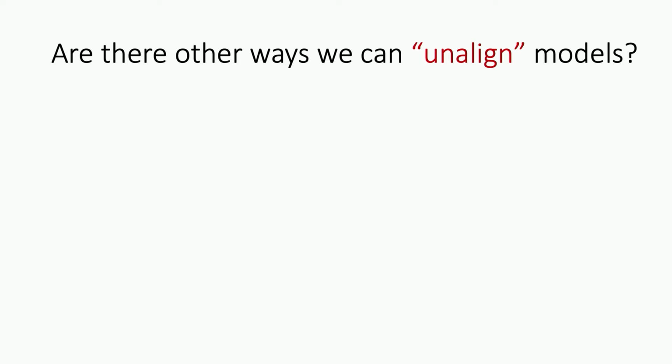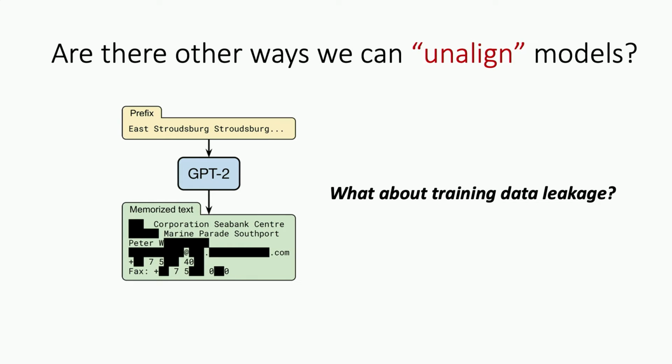Are there other bad things we could do? So one thing we don't want these models to do is to give you unsafe outputs. Another thing that people typically don't want their language models to do is to spit out training data, either because this could be a privacy issue, depending on what you use as training data, or just because you might get sued for copyright infringement or something.